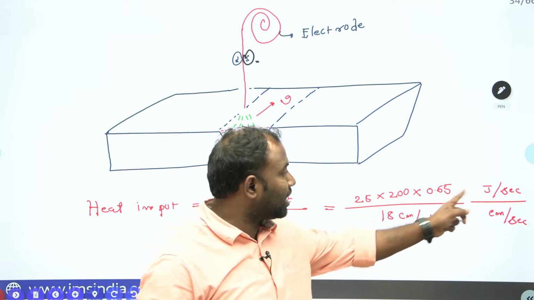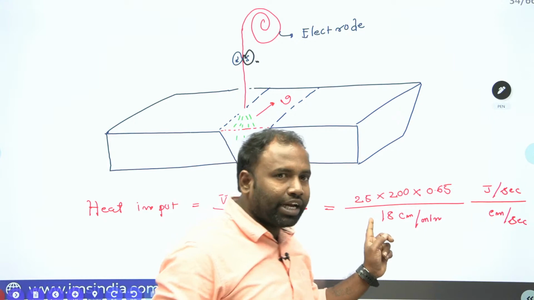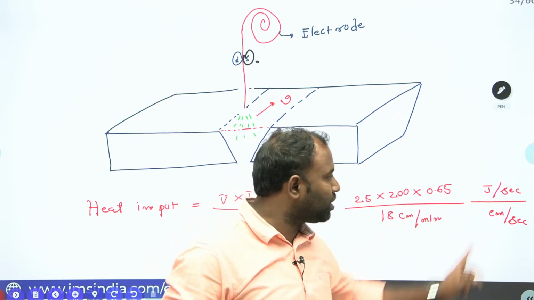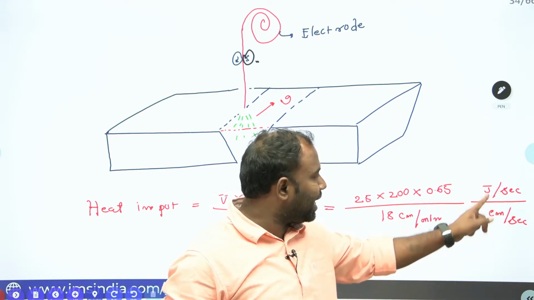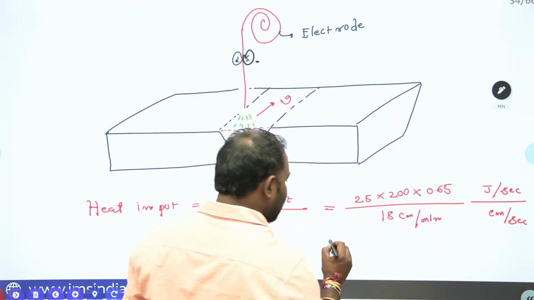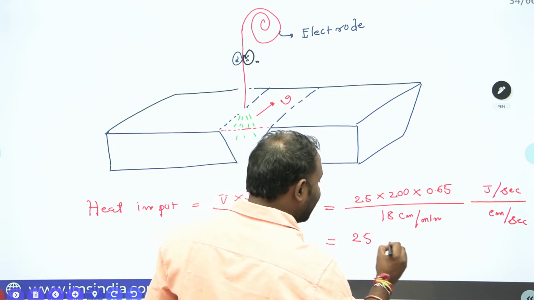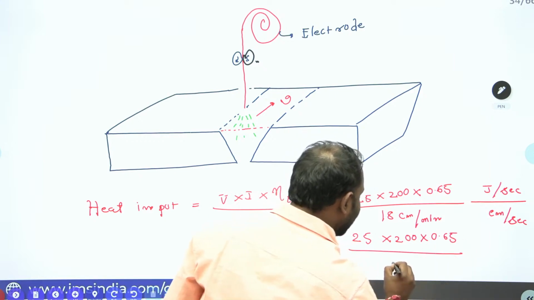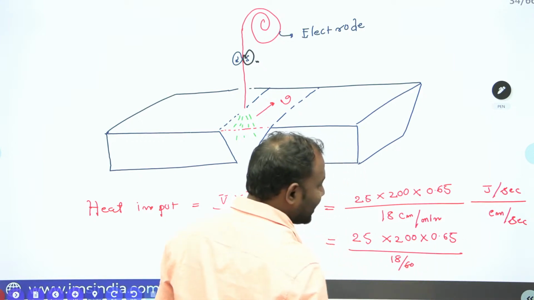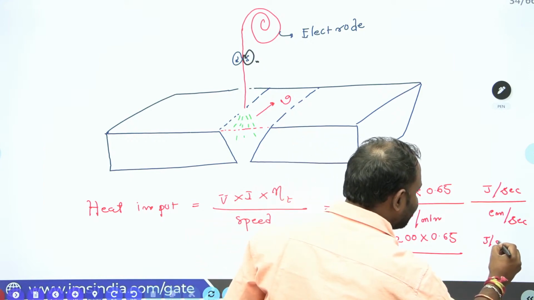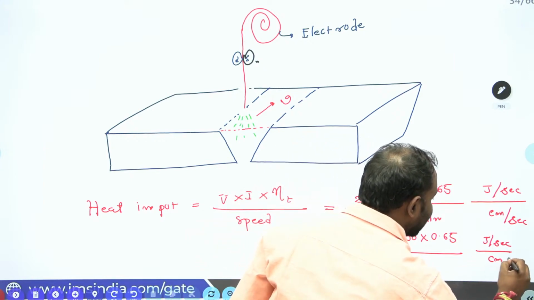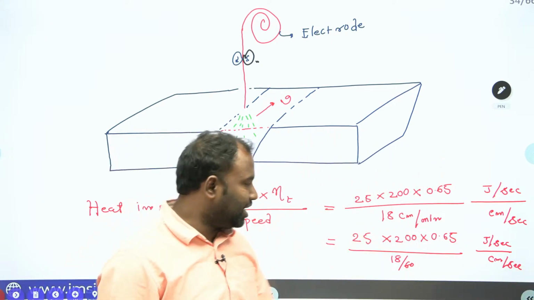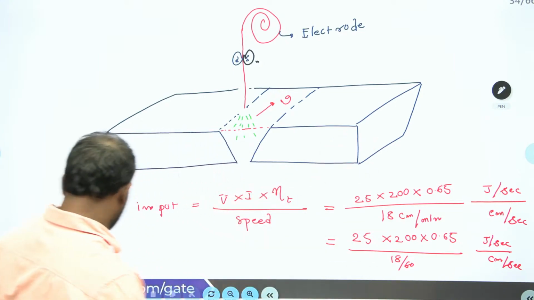Now watts is converted into joule per second. I need to convert my centimeter per minute into centimeter per second, so that the second will get cancelled and I will get joule per centimeter. From there I can write 25 into 200 into 0.65, divided by 18 by 60, so that I get joule per second and centimeter per second, and the second will get cancelled. I'll get joule per centimeter. Now this 60 will go up. Right. Now I'll go to the next slide.